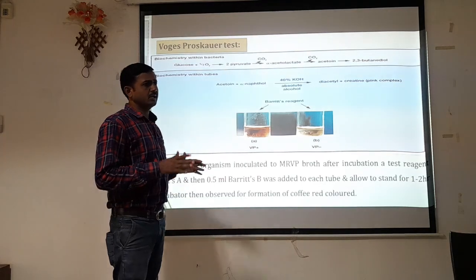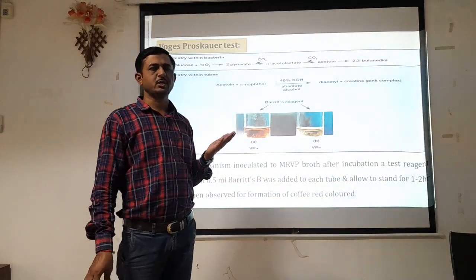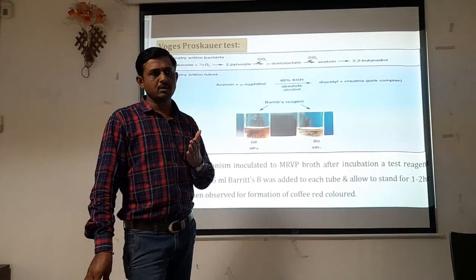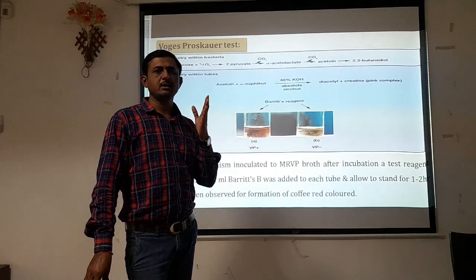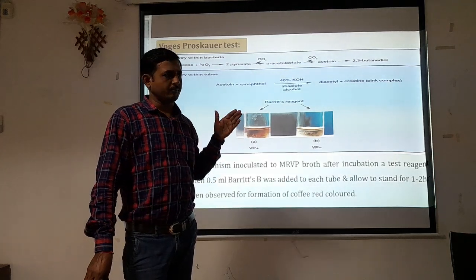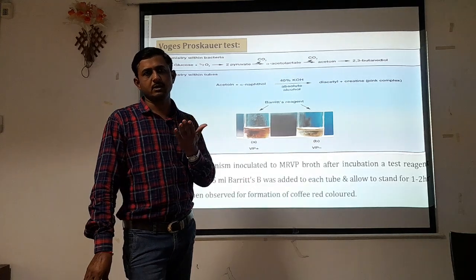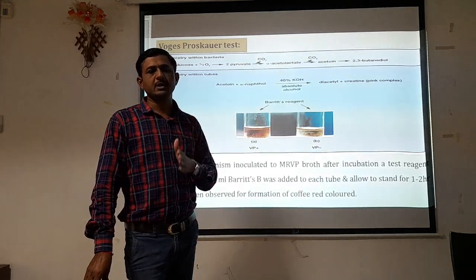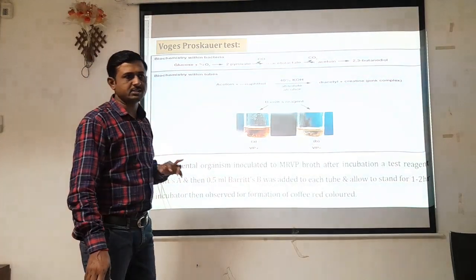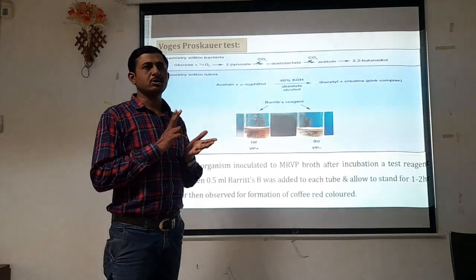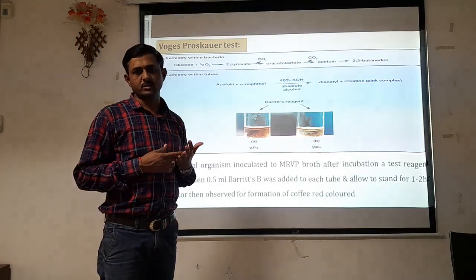So in this case, for fecal and non-fecal coliform, we have taken fecal coliform as E. coli and non-fecal as Enterobacter aerogenes. E. coli gives indole test positive, MR test positive, and VP test negative. But in the case of Enterobacter aerogenes, it gives indole test negative, MR test negative, and VP test positive. So by these distinguishing characteristics, we can distinguish whether that organism is from a fecal source or non-fecal contamination.